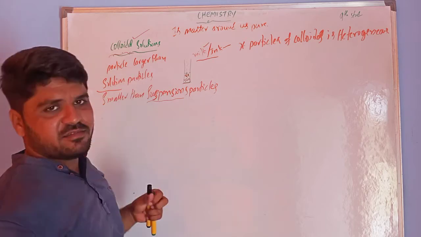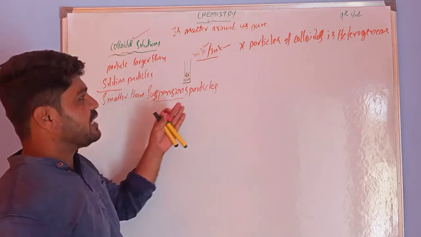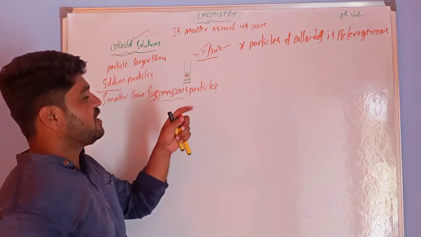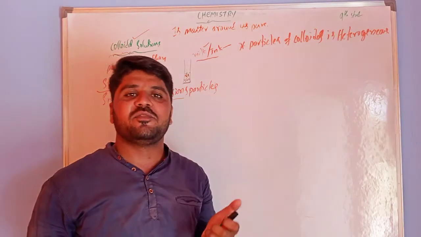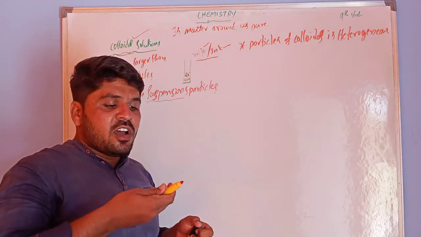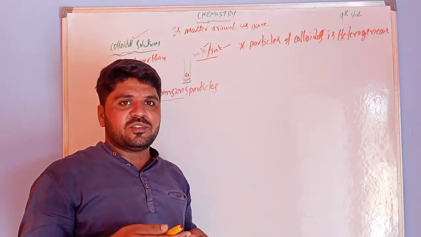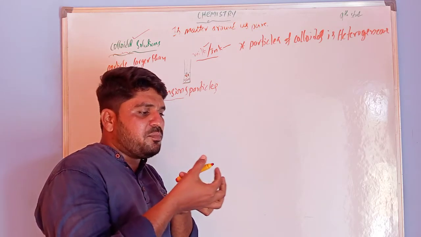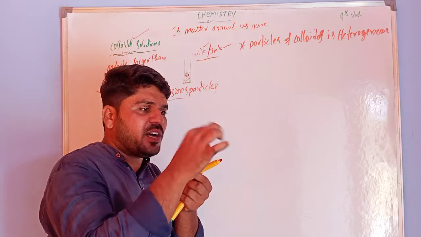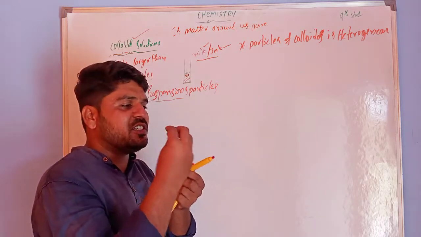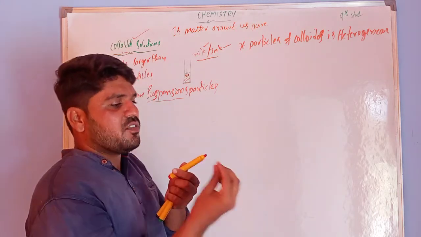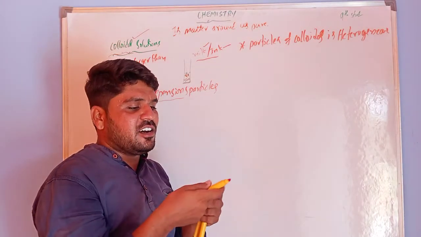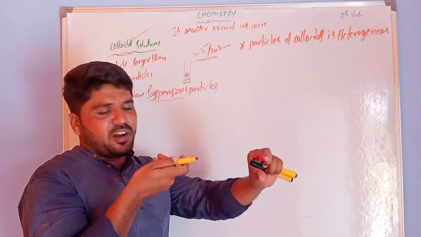From colloids, we can observe many situations. I already told you the forest situation, or if you switch on a torch at night, you can observe the beam, the path of the light. In that path of light, the smaller particles, that means dust or smoke particles, flow in the air, and we can observe them clearly on the light path.